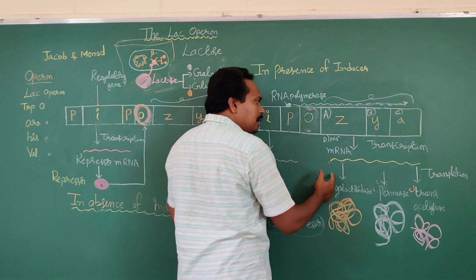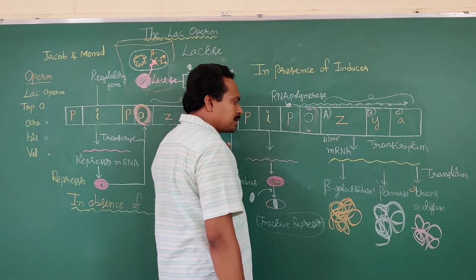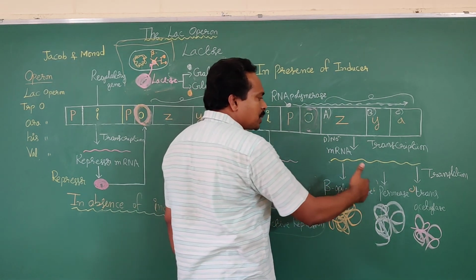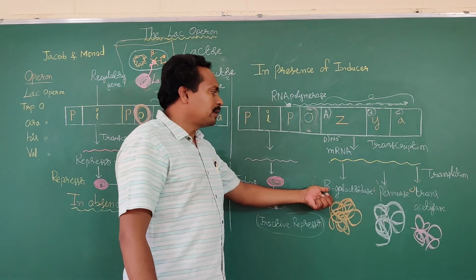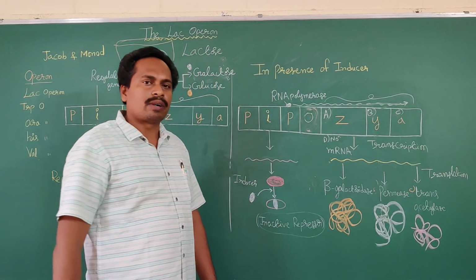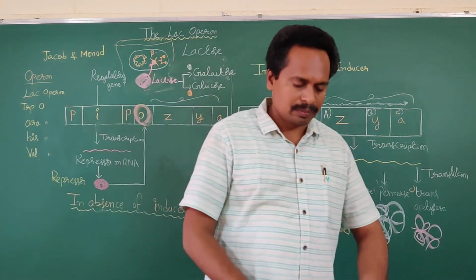Later, the mRNA is involved in synthesis of different polypeptide chains like beta galactosidase, permease, and transacetylase. And these are involved in each of their specific functions. Is it clear? Okay. Thank you, my dear students.